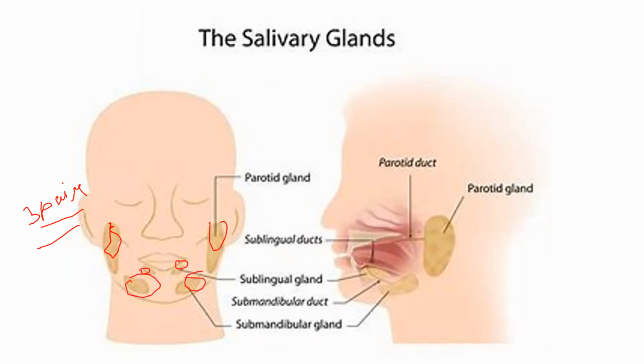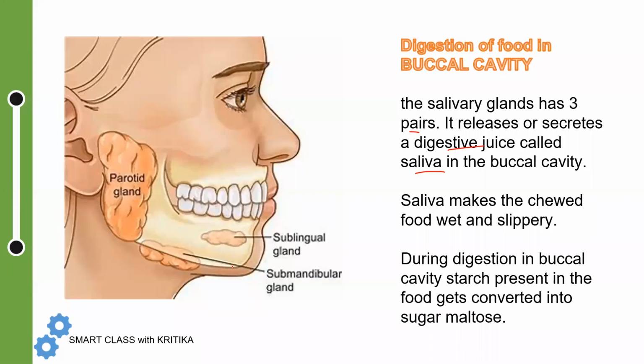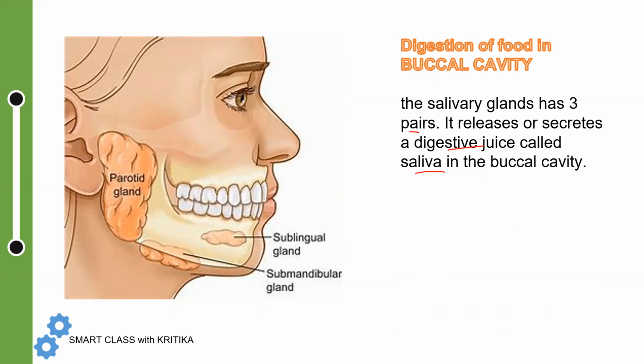These are the salivary glands, and from the back it looks like this. This is the parotid gland. This is the submandibular gland, and this is the sublingual gland.